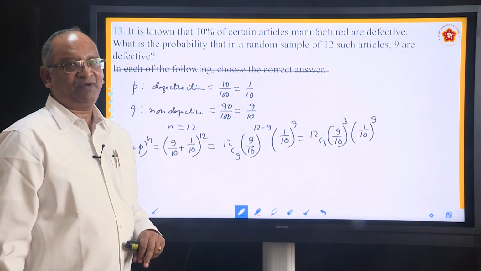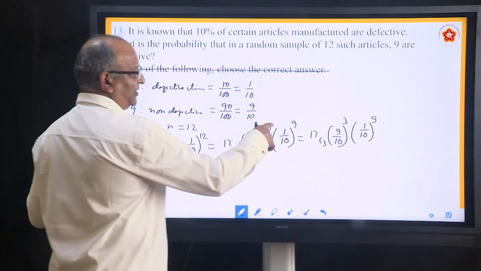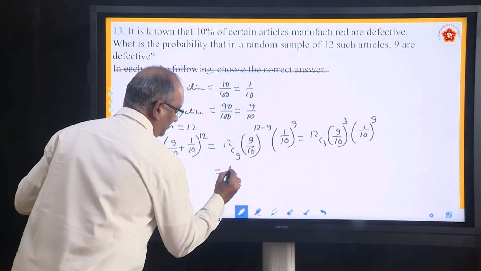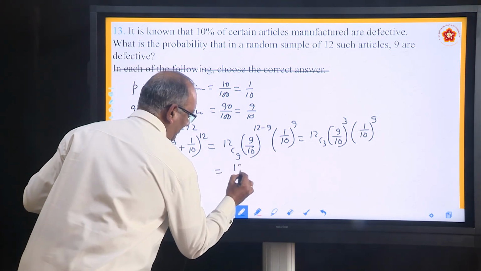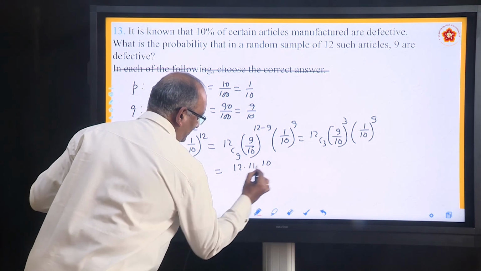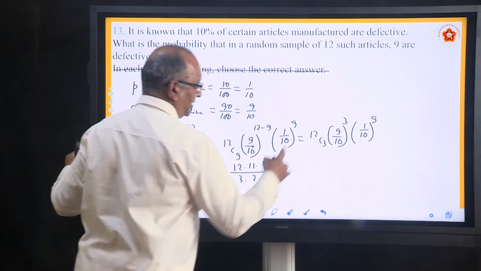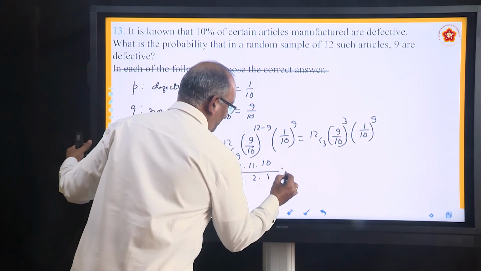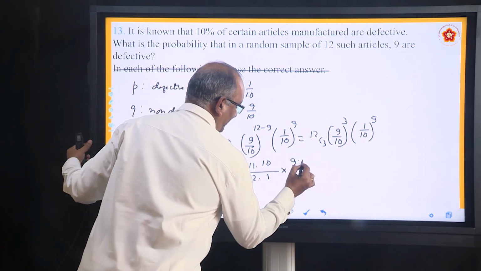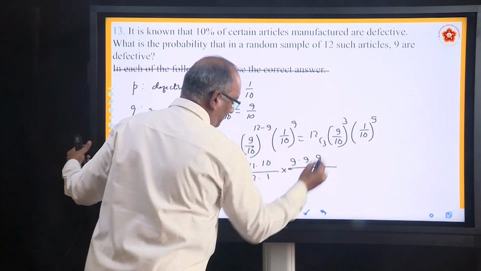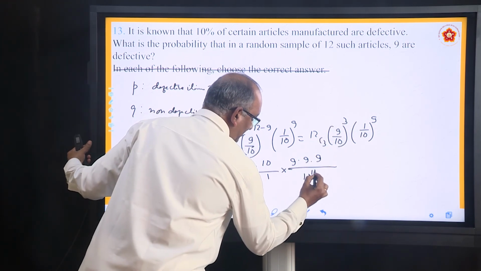12C3. How will you write 12C3? In fact, you can just leave it off like that, that itself will be the answer, or it can be written as 12C3, 12 into 11 into 10 upon 3 into 2 into 1, 9 cube, 9 into 9 into 9 by 10 cube and 10 to the power 9, we can say 10 to the power 12.